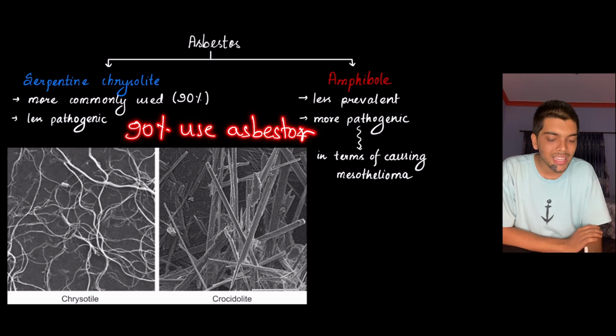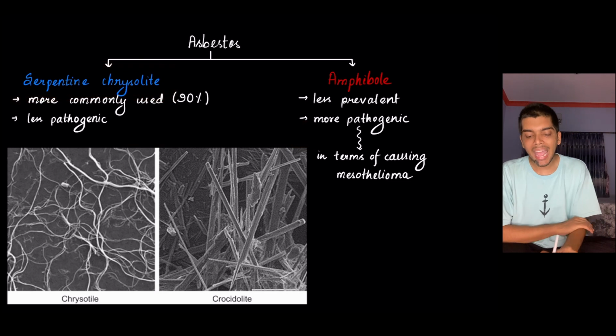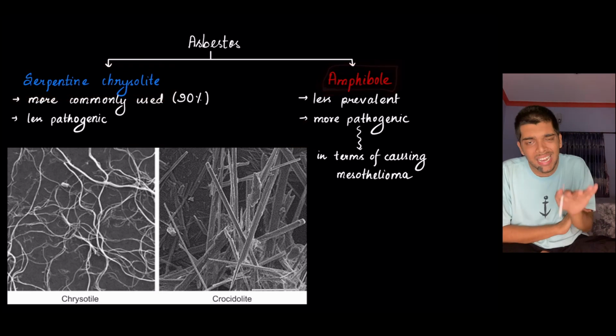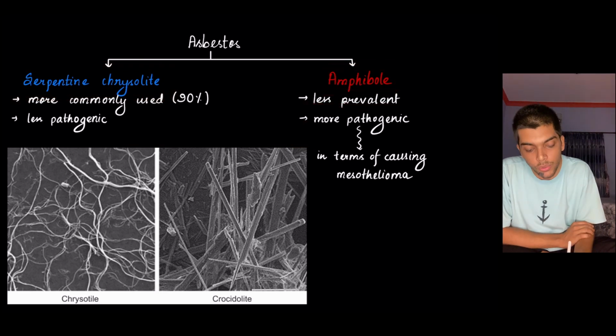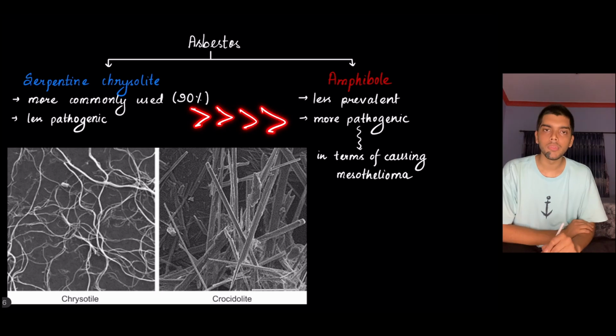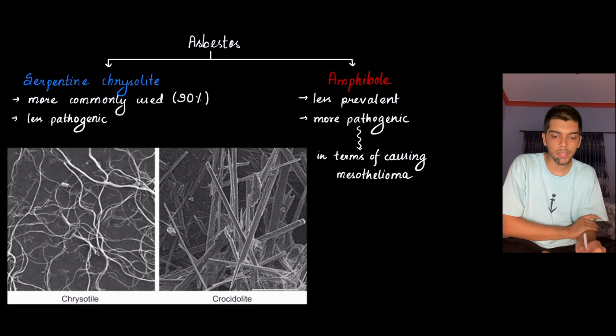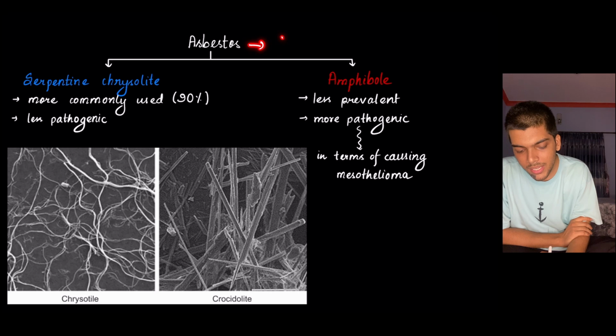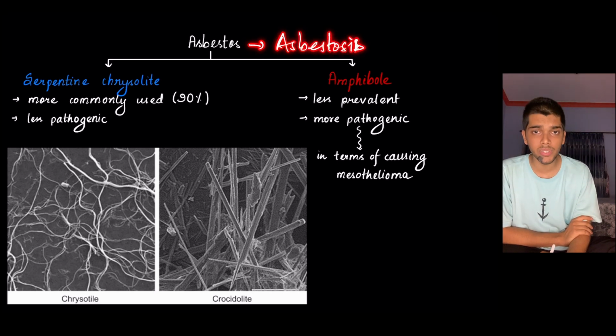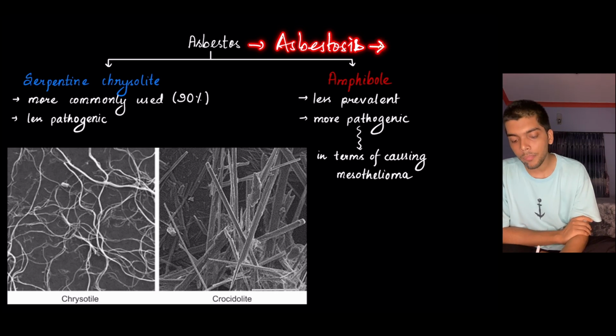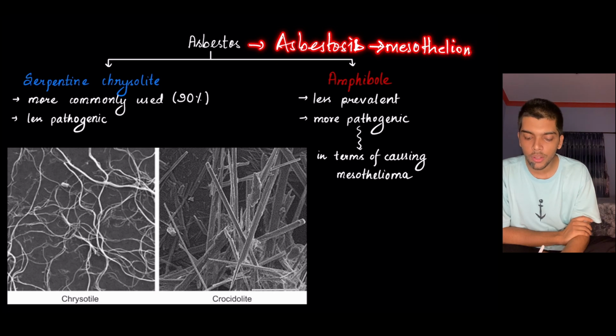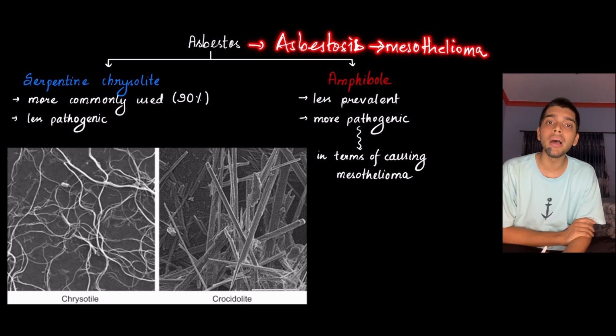The serpentine chrysolite form. Amphibole, on the other hand, is less prevalent. However, it is way more pathogenic. What do I mean by way more pathogenic? See, asbestos causes asbestosis, which is a pneumoconiosis. Now, asbestosis has the tendency to develop into mesothelioma. What is mesothelioma? Mesothelioma is the malignant tumor of lung pleura.